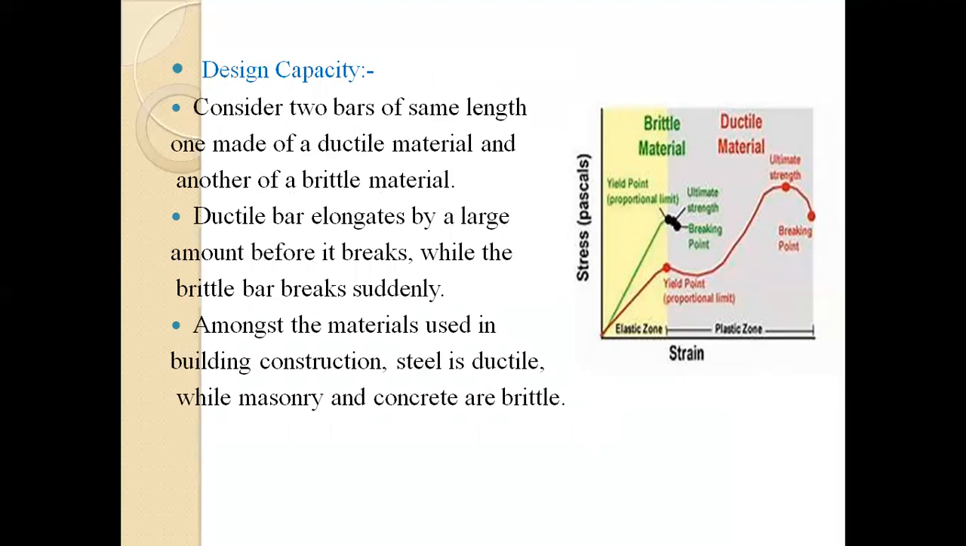Now for this purpose, suppose we consider two bars having the same strength, length and cross-sectional area, one made of a ductile material and another of a brittle material. Now pull these two bars until they break. You will notice that the ductile bar elongates by a large amount before it breaks, while the brittle bar breaks suddenly on reaching its maximum strength at relatively small elongation.